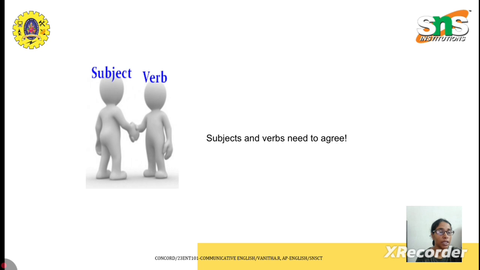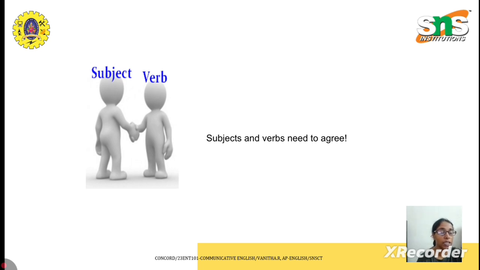Then the second thing that we have to remember is noun and pronoun. A pronoun must agree with its noun in number and gender. In the example I stated earlier, she is a pronoun, so the noun of it can be anything. It can be Reena. So instead of Reena, I'm using she. A pronoun must agree with its noun in number and gender.